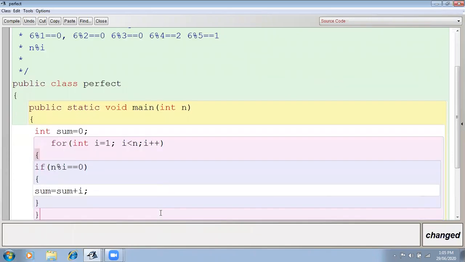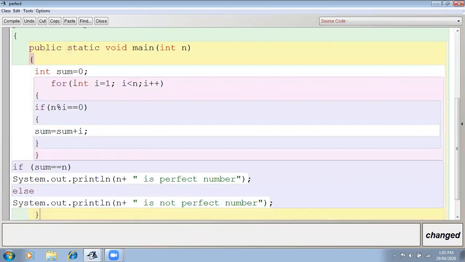Again, I'm explaining what I'm doing. Here, I'm executing the loop by 1 from 1 to less than n, because I don't want n as the factor of n. According to the definition, we exclude that number. It means if the number is 28, I should execute the loop till 27. If the number is 6, I should execute the loop till 5.